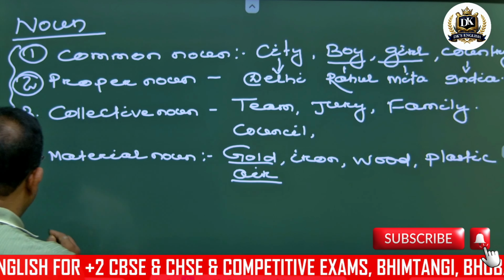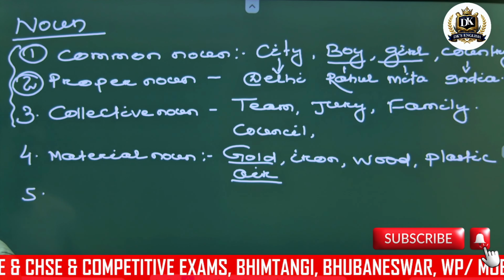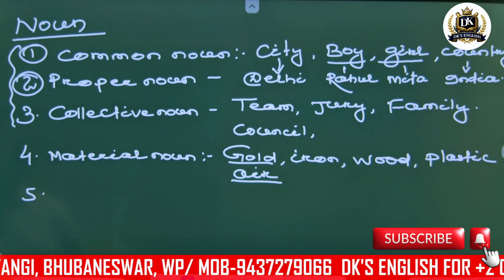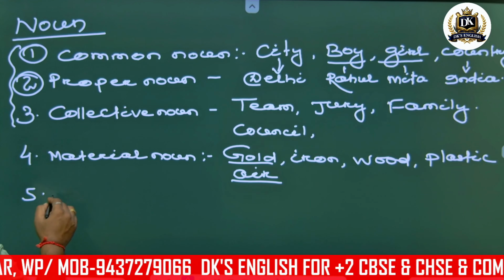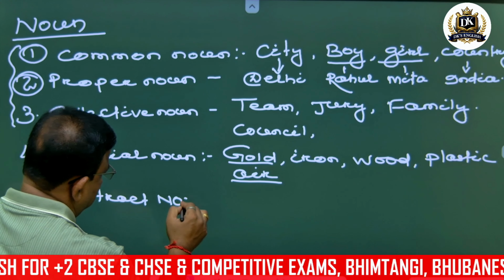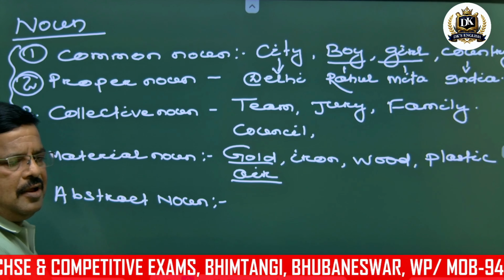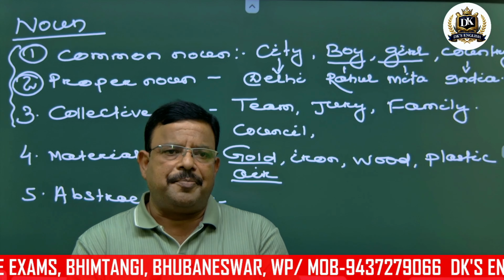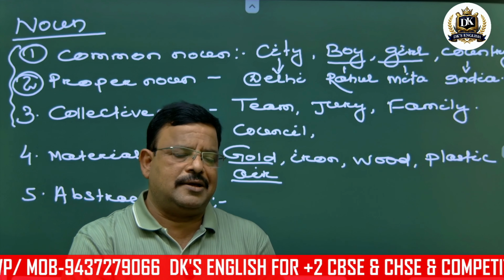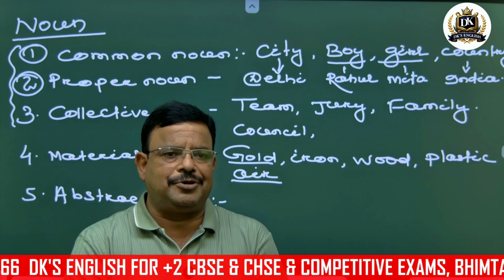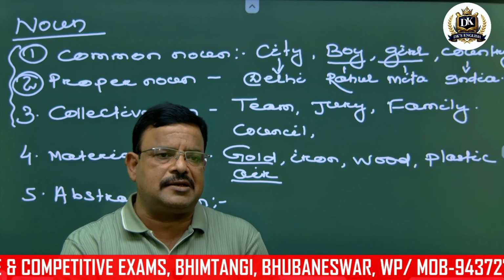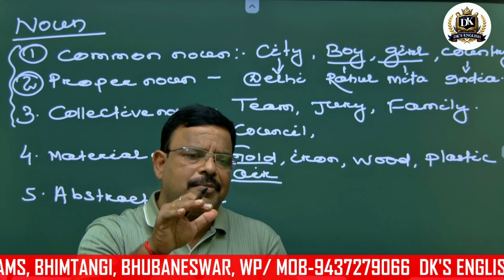Then finally, common noun is over, proper noun over, collective noun over, material noun is over. Then there comes one more, the abstract noun. Actually, students, from the beginning I told you some nouns we can touch, we can see, we can feel by our perceptions or by sensitive organs. But some nouns are there